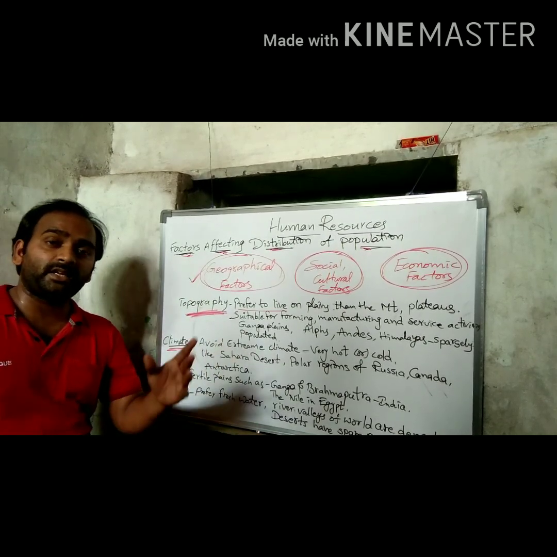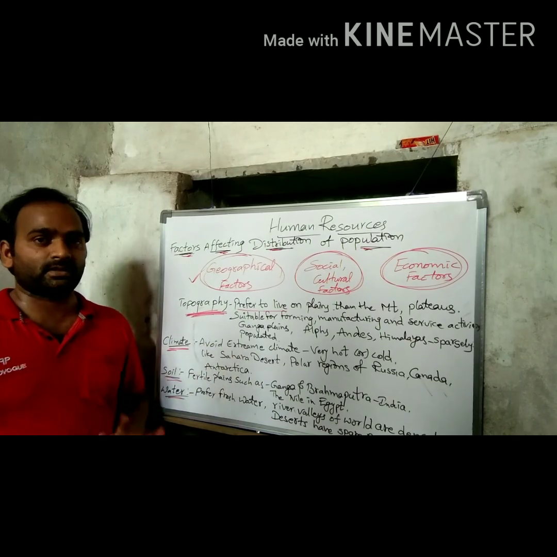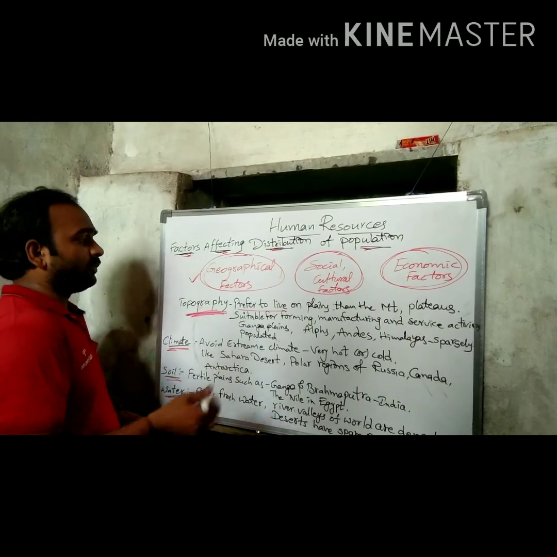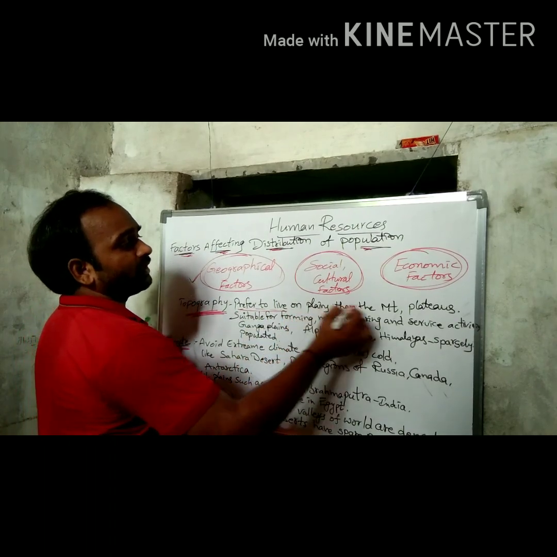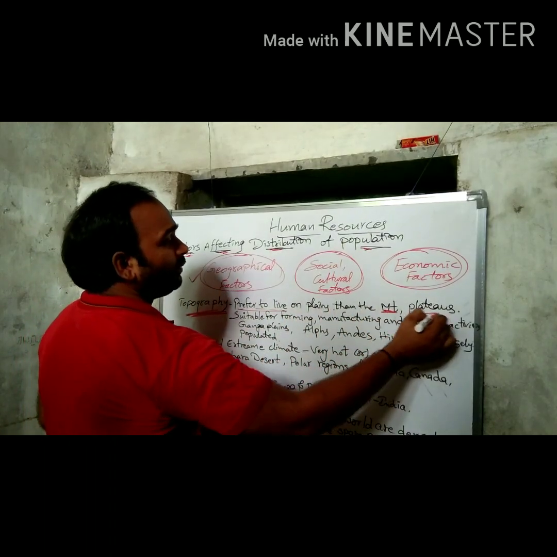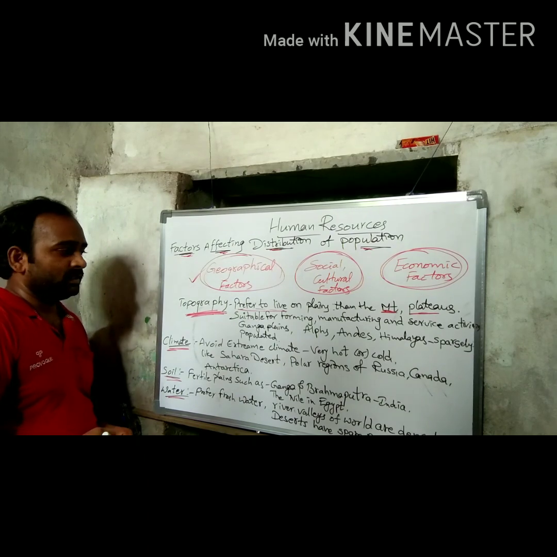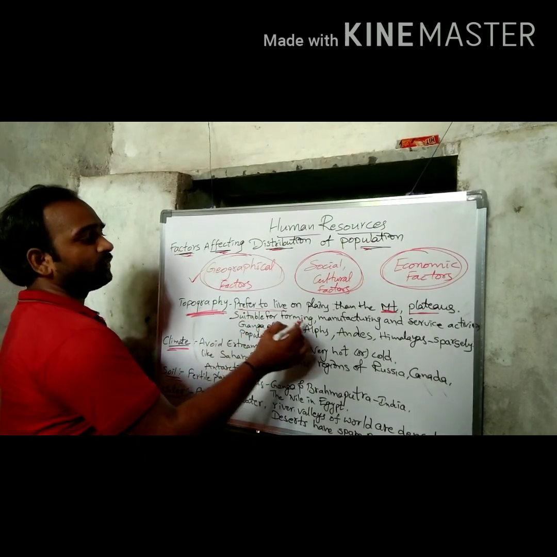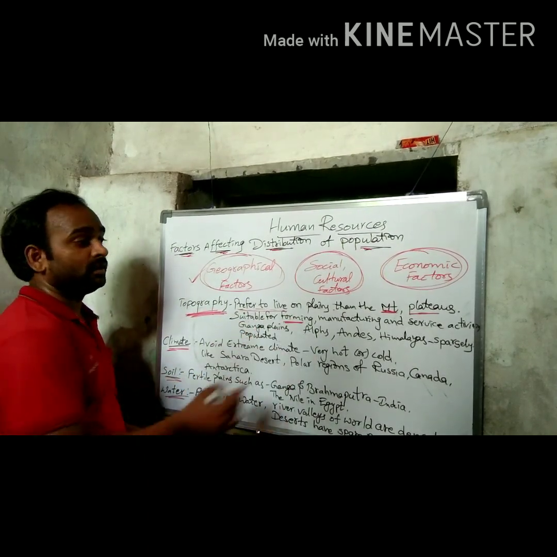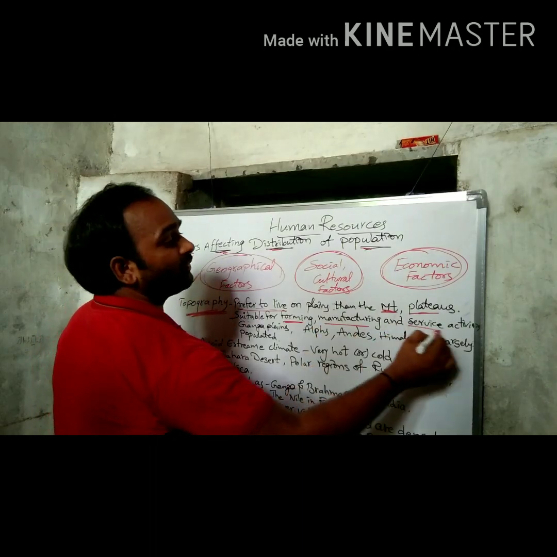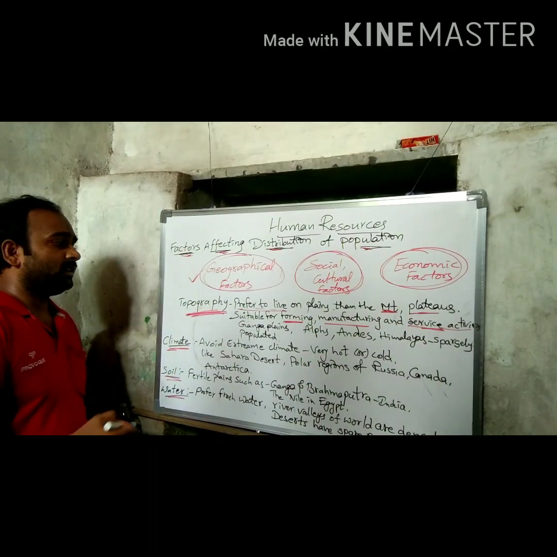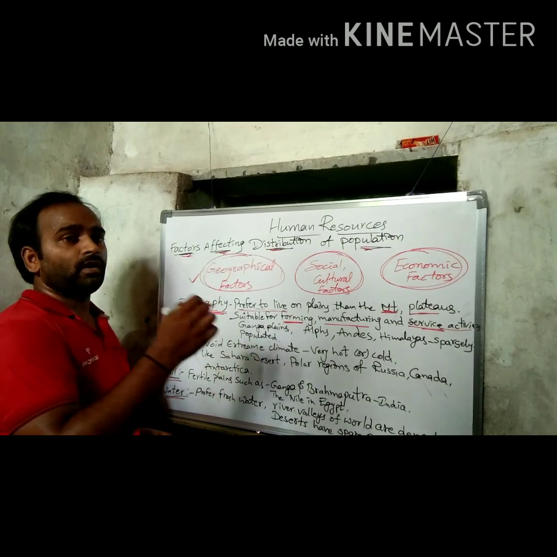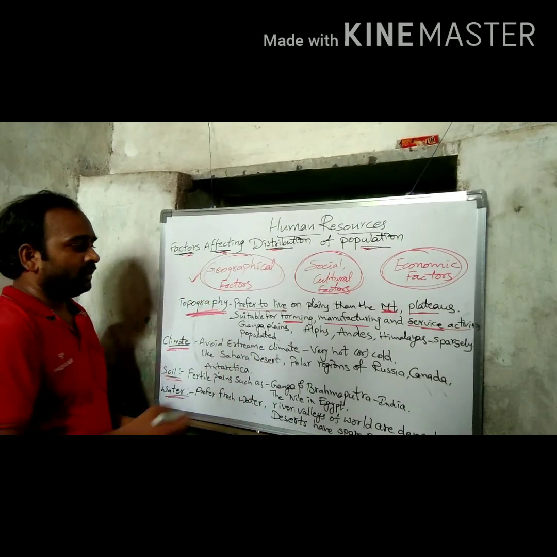Plain areas are suitable, and also suitable for farming, manufacturing and service activities. For this reason, people prefer to live on plain areas.